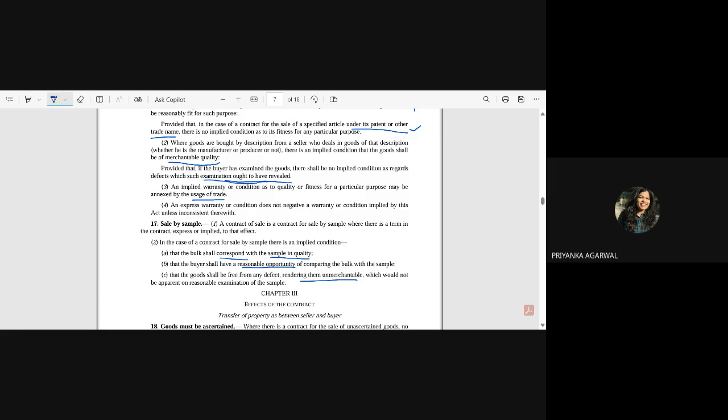This is a latent defect which you cannot see with your naked eye. So the goods shall be free from any defect. It obviously has a defect making it unmerchantable, because you went to buy sunflower oil, not something mixed with coconut oil or any other oil, and which would not be apparent on reasonable examination of the sample.